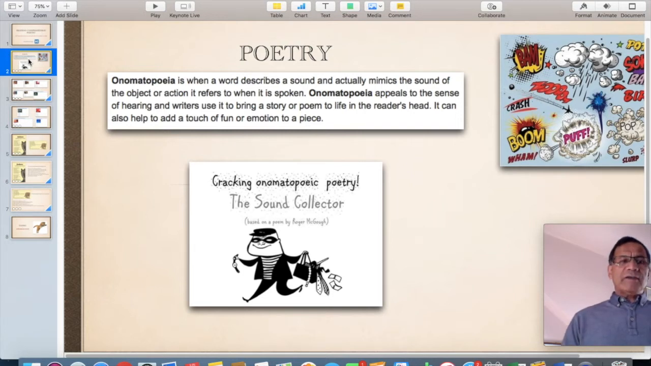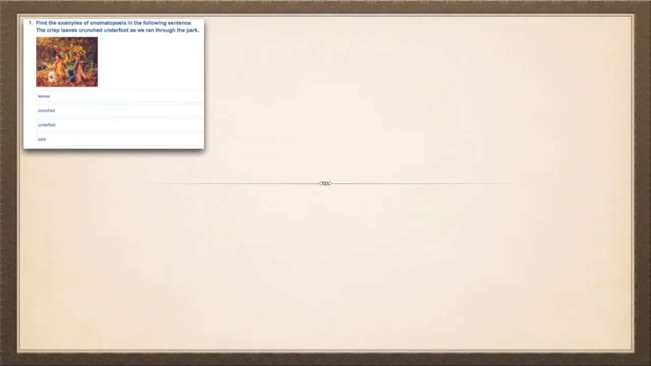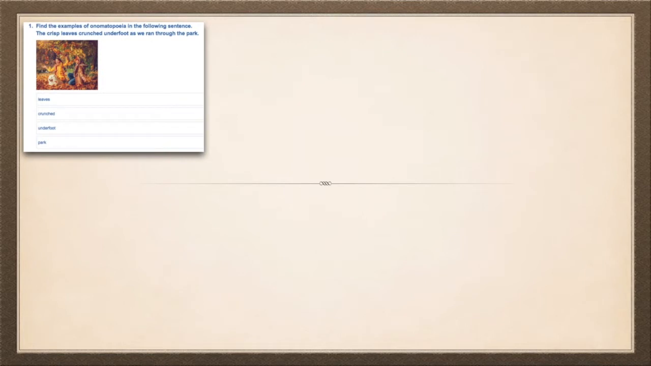On the next slide will be a quiz. So we're going to start the quiz now. So let me begin the quiz on onomatopoeia. Question 1, find the examples of onomatopoeia in the following sentence. The crisp leaves crunched underfoot as we ran through the park. Which word in that sentence is an example of onomatopoeia? Is it leaves, crunched, underfoot or park?